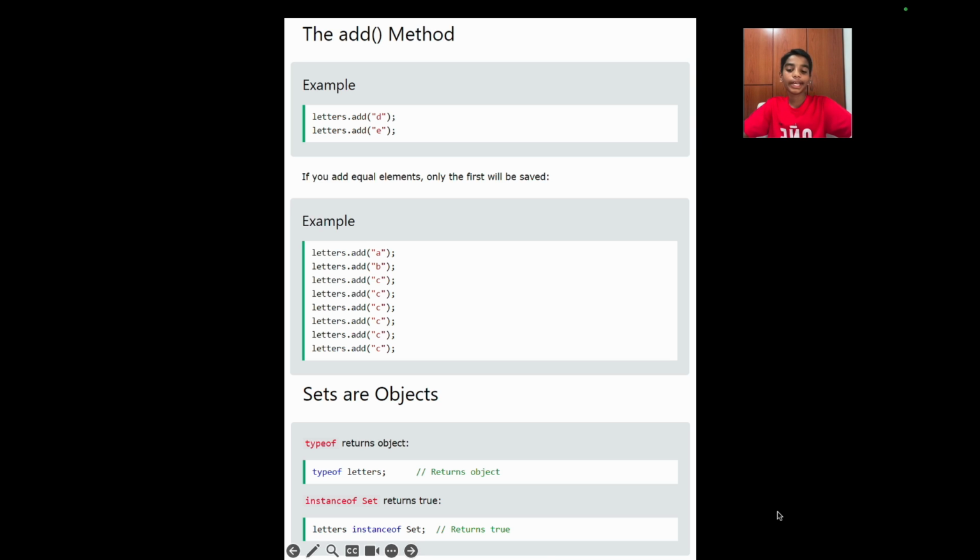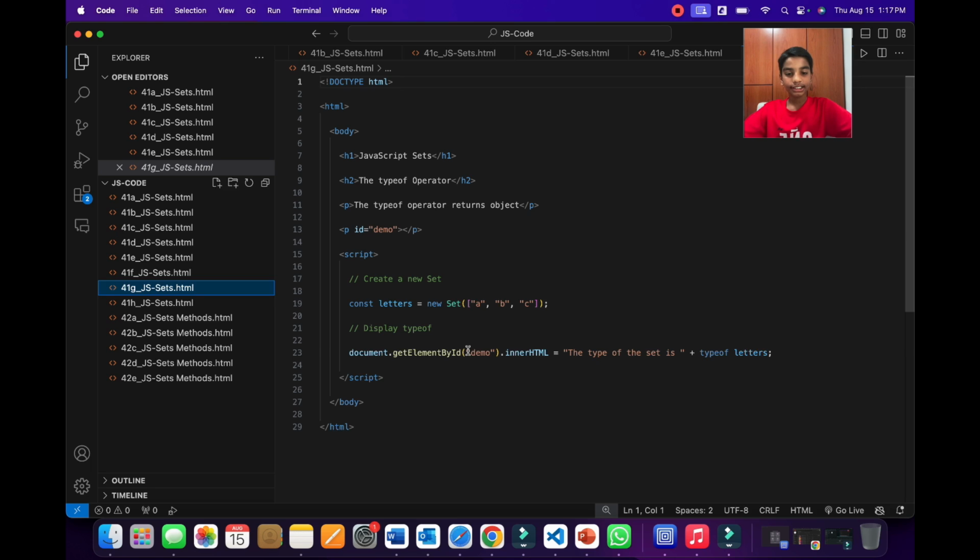Sets are objects. typeof returns object, and instanceof Set returns true. So as you can see, if you write typeof letters, it will return object, and if you write instanceof Set, then it will return true. So let's look at this example using Visual Studio Code. So now as you can see over here we are creating a new set, and we are giving it 3 items, A, B and C. And then over here we are displaying typeof letters, which is a variable containing this set.